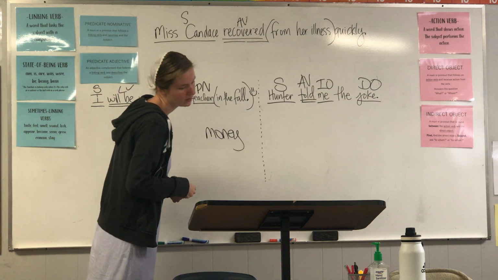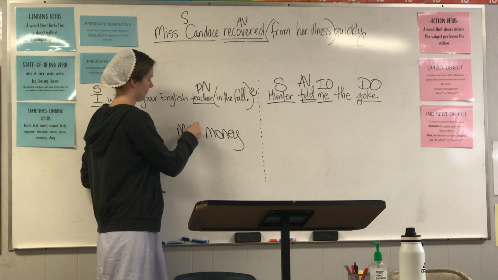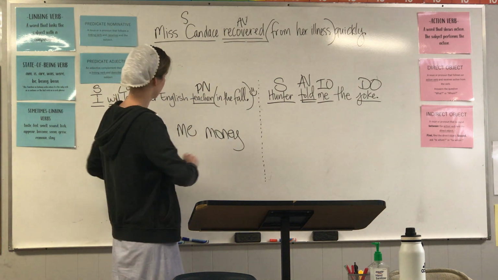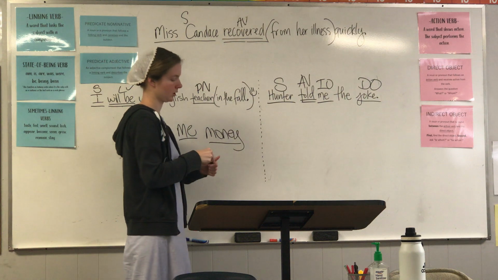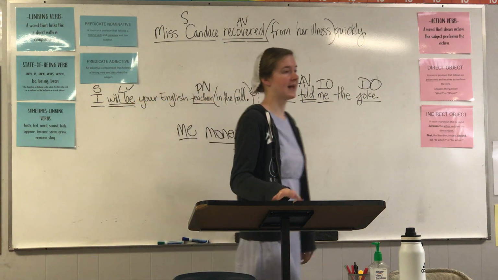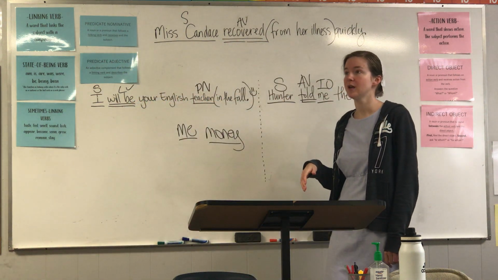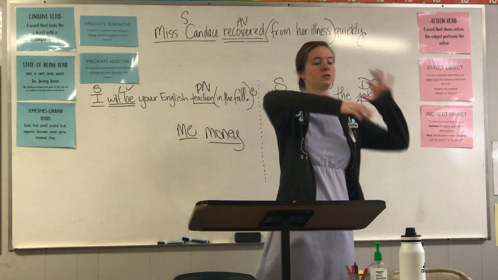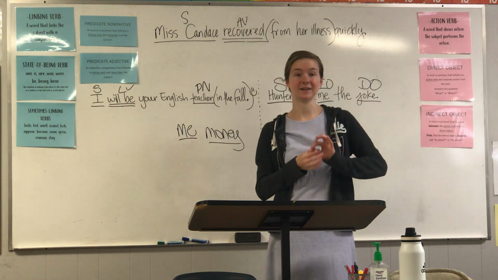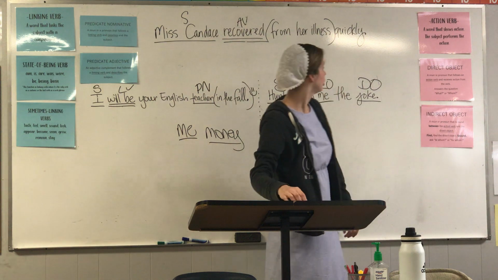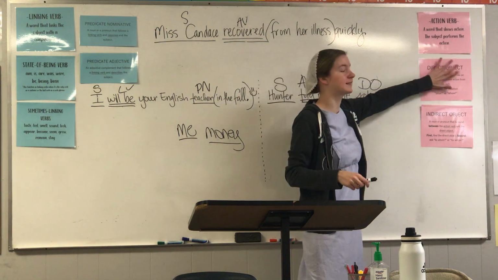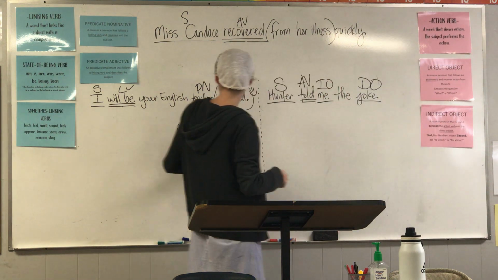To whom? Me. You have 2 complements. Ask yourself, is your verb action or linking? Well, sent is action. Your 2 complements for action verbs are direct object and indirect object.